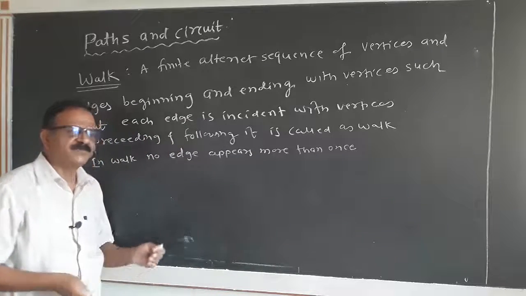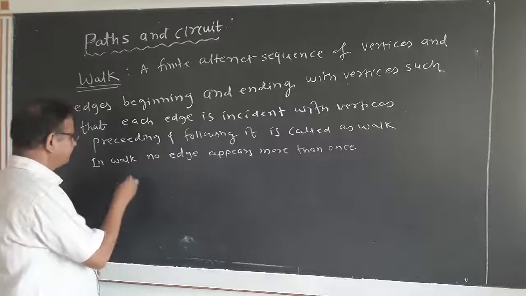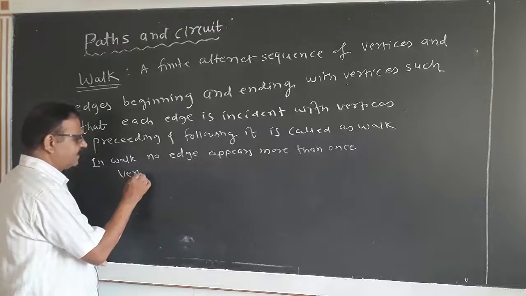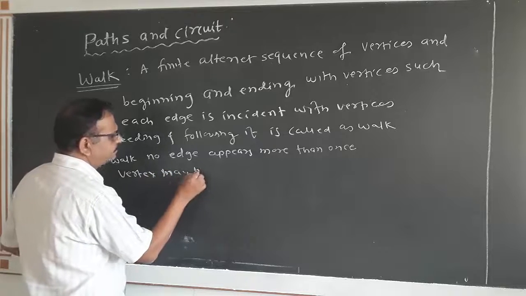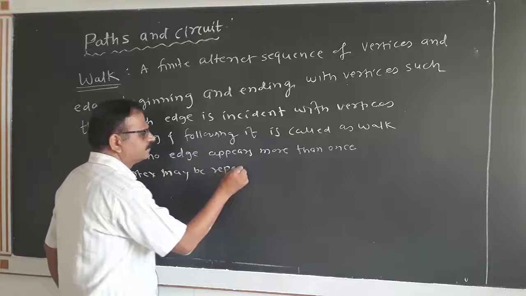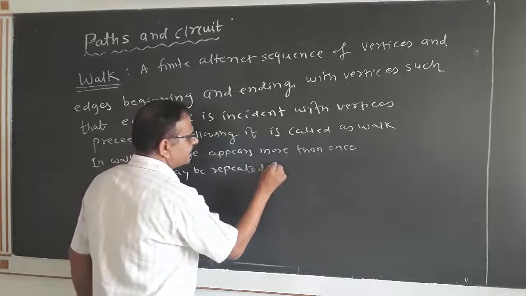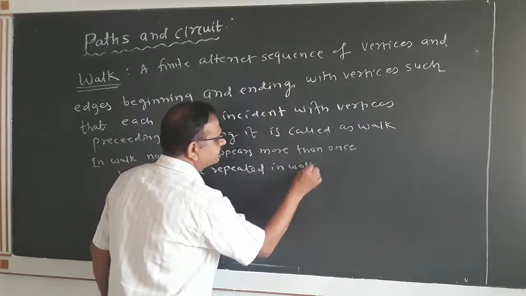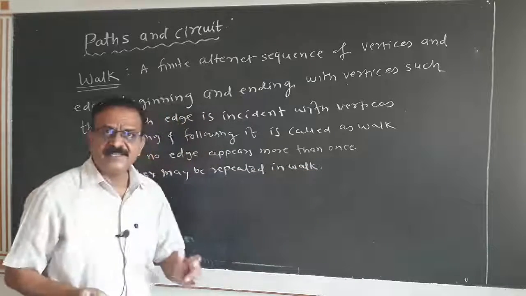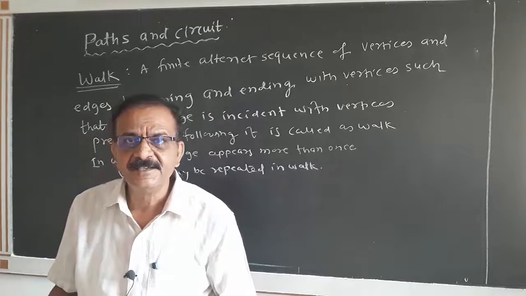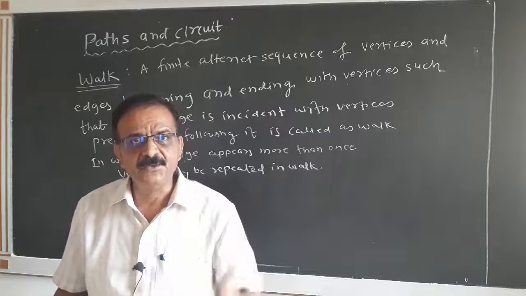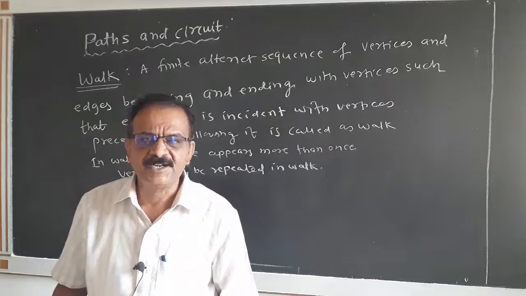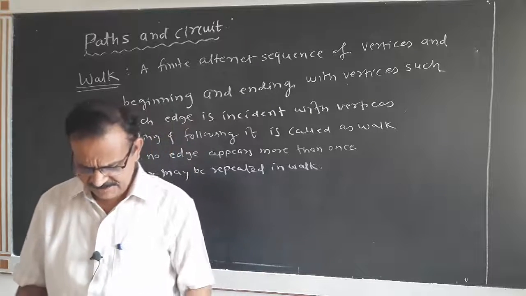But a vertex may appear more than one time. Vertex may be repeated in a walk. Note that in a walk, an edge is never repeated. Every edge appears only one time, but a vertex may appear more than one time.